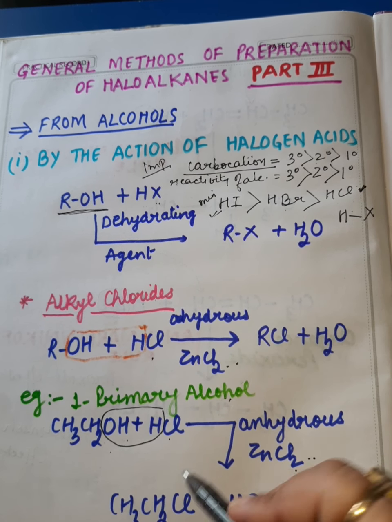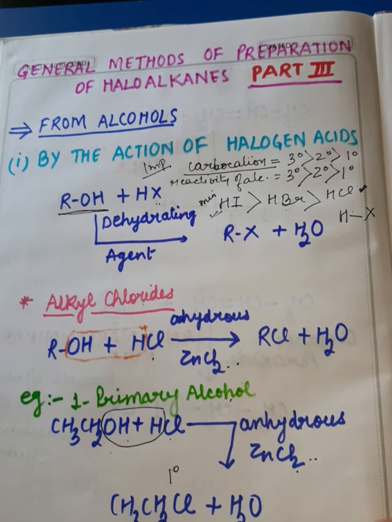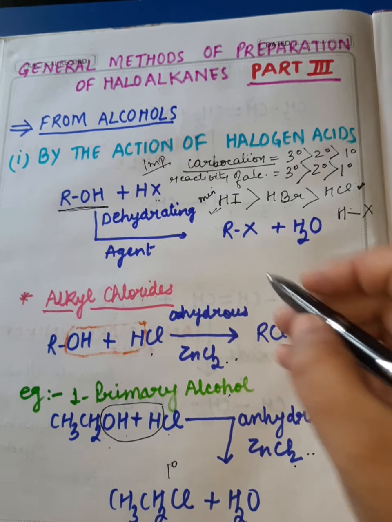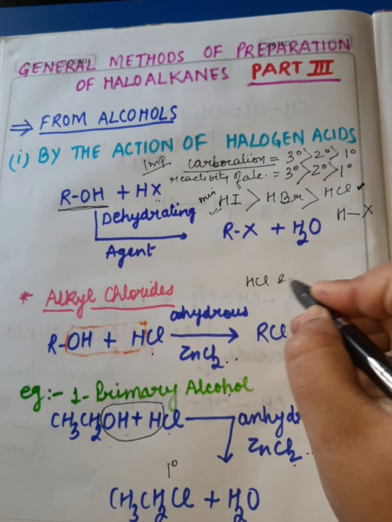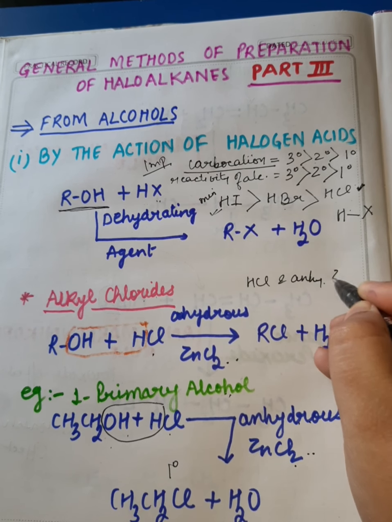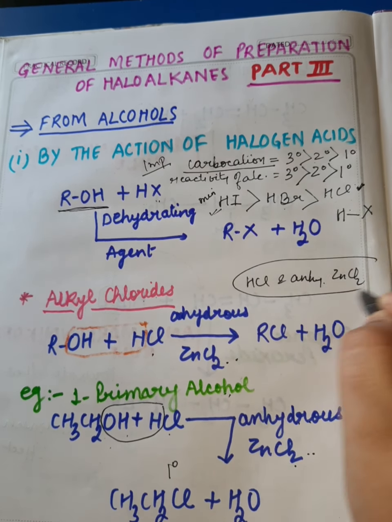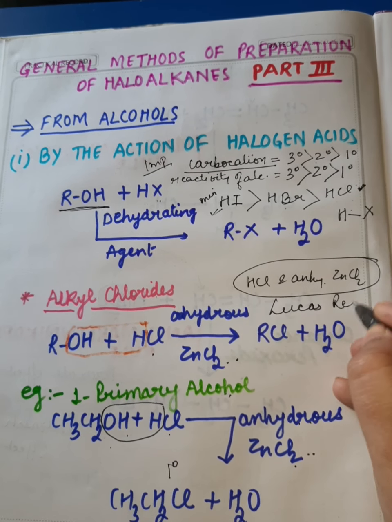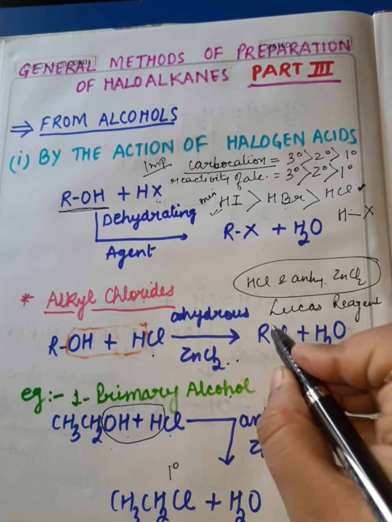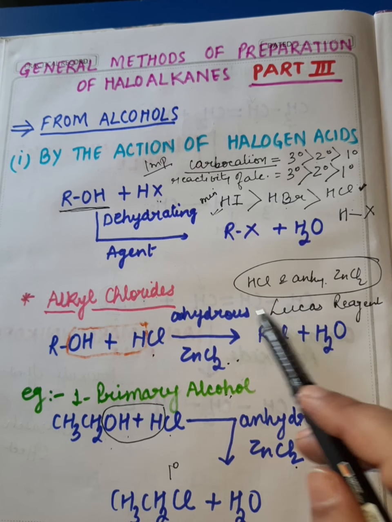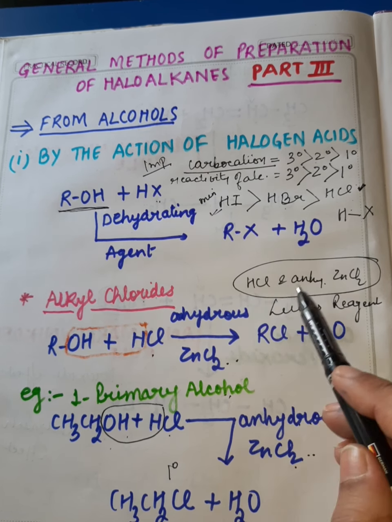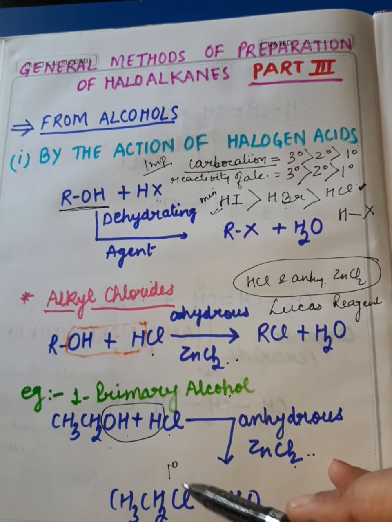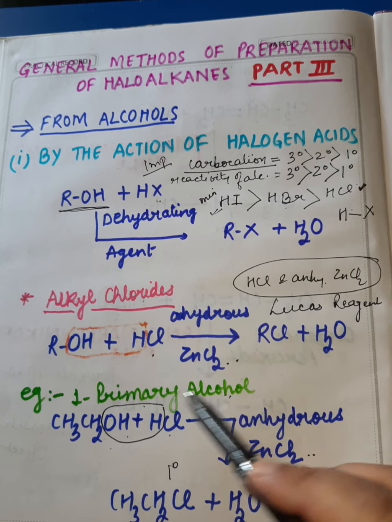So we comfortably get this 1 degree alkyl chloride very easily. Dear students, this combination of HCl and anhydrous zinc chloride is also called Lucas reagent. So when I say Lucas reagent, you immediately pick up that it is HCl and anhydrous zinc chloride. So this was preparation of 1 degree alkyl halide from 1 degree alcohol.